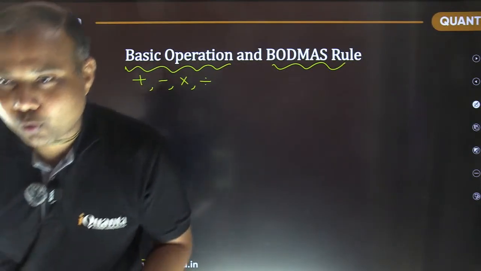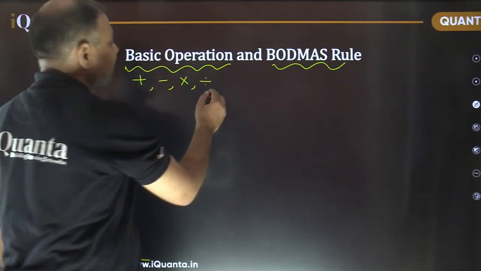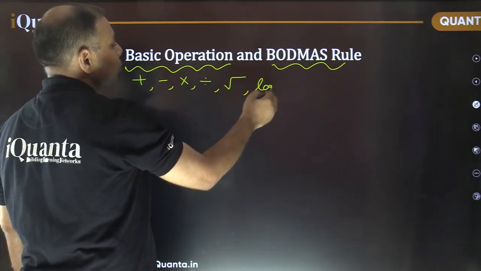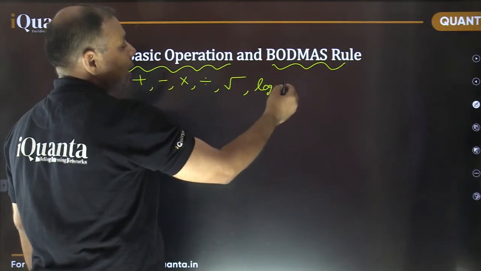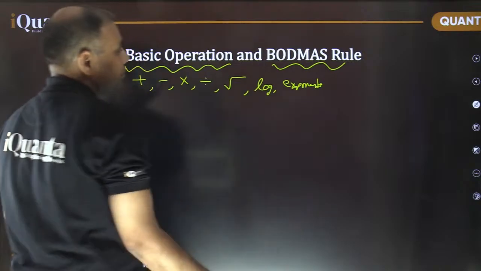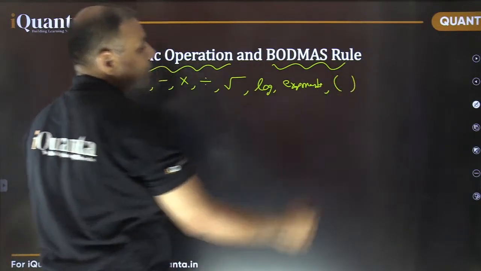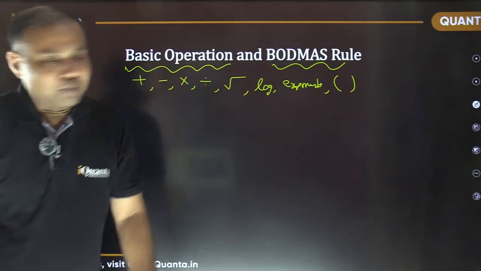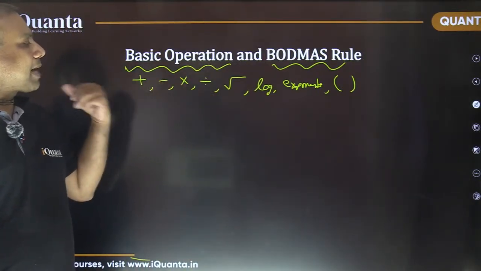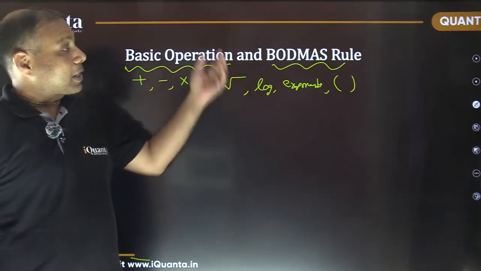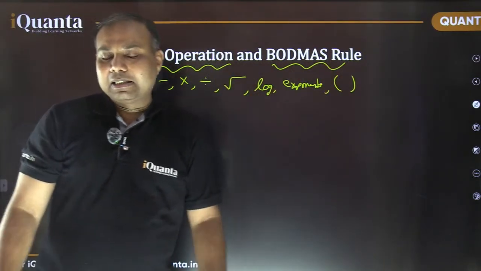Ratios, log, root, that's good. So other than these, we can use root also. Sometimes logarithm is also an option. Sometimes exponents. Parentheses or brackets can also be used. So these are some of the basic mathematical operations, right? Mostly we use plus, minus, multiplication, division only. But the root, exponents, taking logarithm, using brackets, that is also possible.